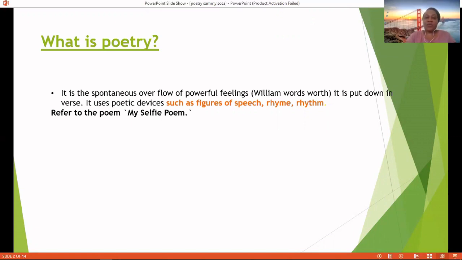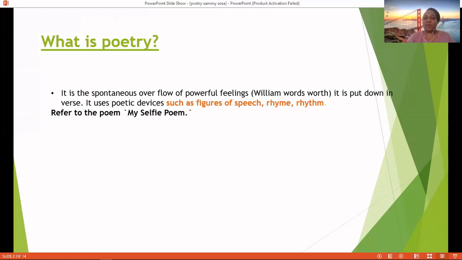Right, according to William Wordsworth, poetry is a spontaneous overflow of powerful feelings or emotions, and that is put down in verse. It's put down in verse. In other words, it's not prose.